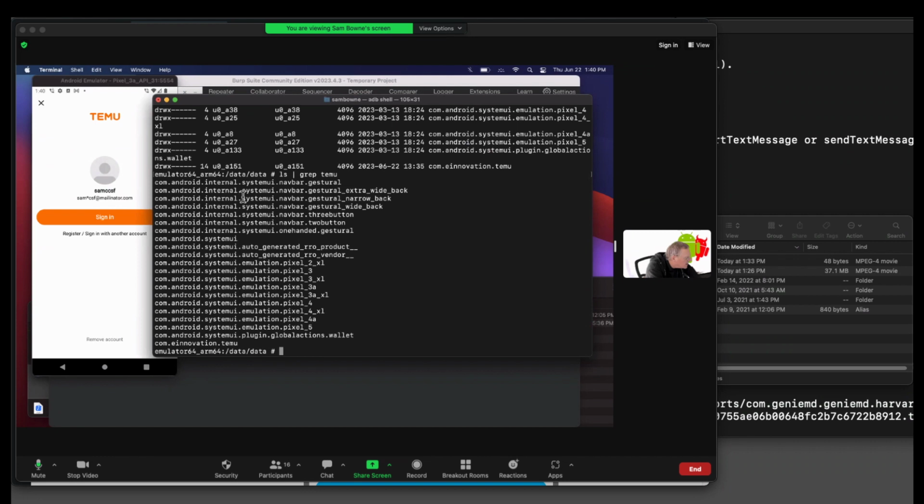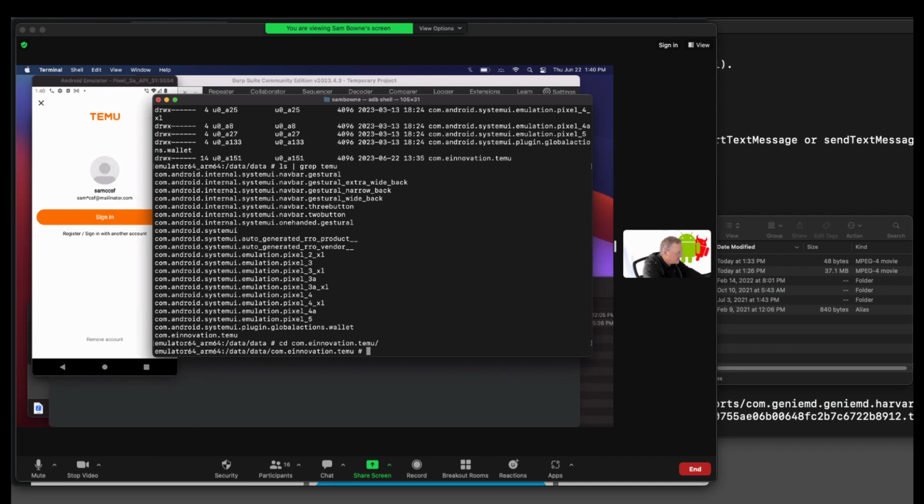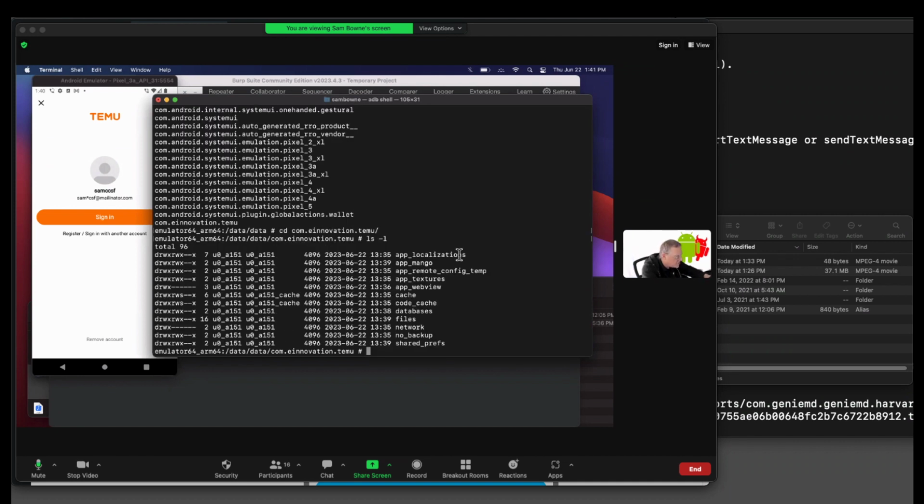Okay. Why are they... These don't appear to have Temu in them. Anyway, this is apparently it. com.innovation.temu. Let's go in there. Now, in here, I find the same stuff you usually find in an app, a series of directories with things like localization and cache and files, and usually in shared preferences is where they store the password if they're going to store it. So the simplest thing to do is grep -ir for the password, which was p@ss and dot.